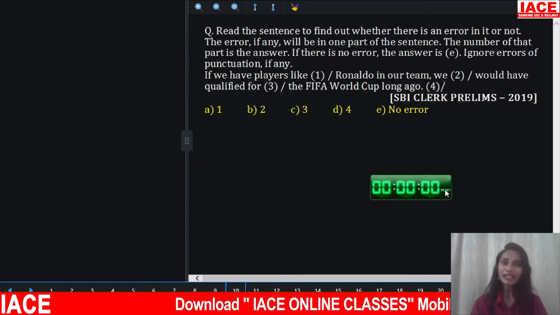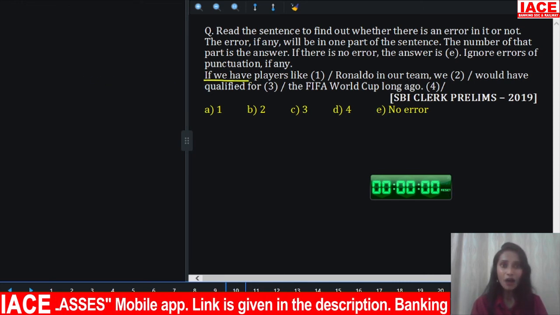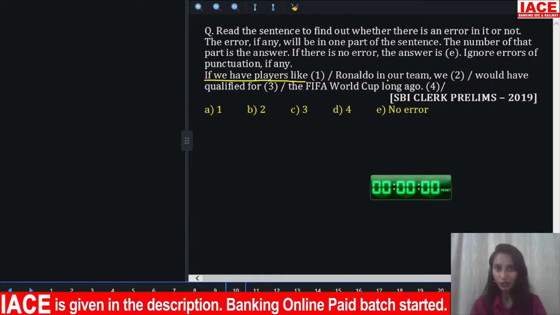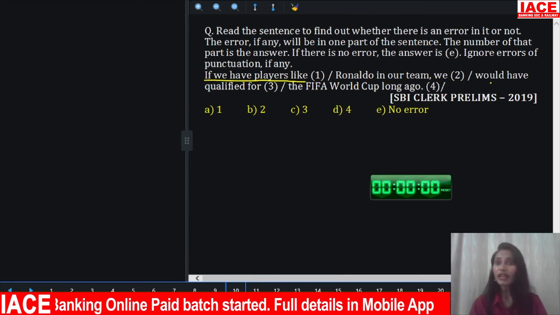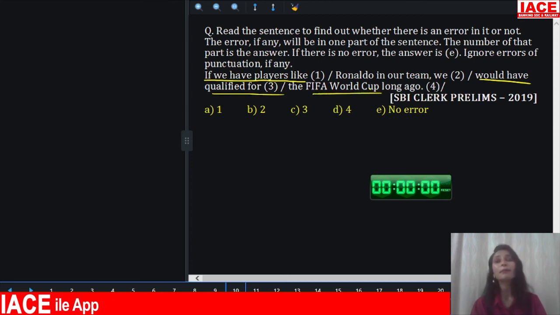Here, you have to find an error in the given sentence. Look at this. If we have players like Ronaldo in our team, we would have qualified for the FIFA World Cup long ago. What is the error?